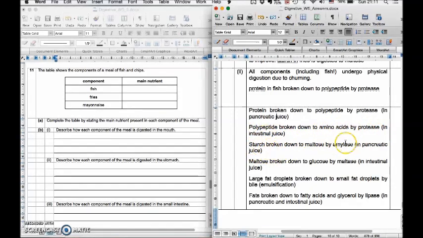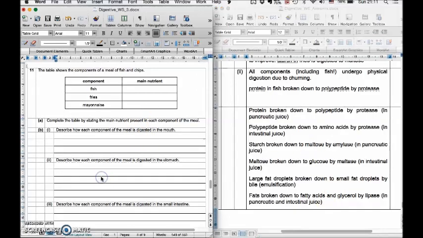Then of course also there's amylase that breaks down starch. There's maltase that breaks down maltose. Some of y'all missed out this: the physical digestion due to emulsification, where large fat droplets are broken down to smaller fat droplets. And then of course lipase is breaking down fat to fatty acids and glycerol.